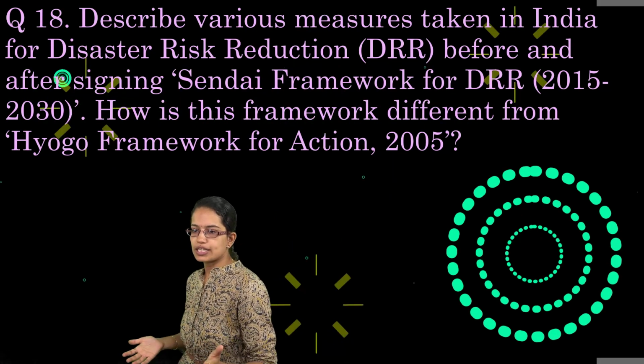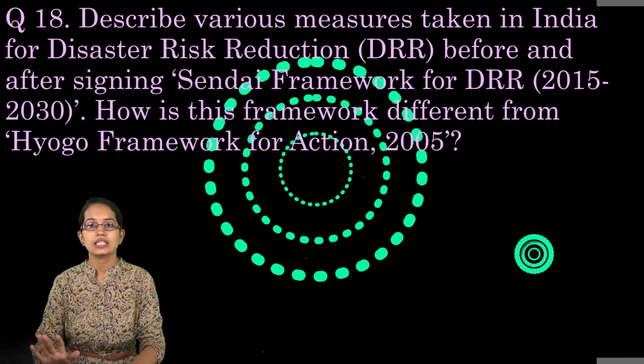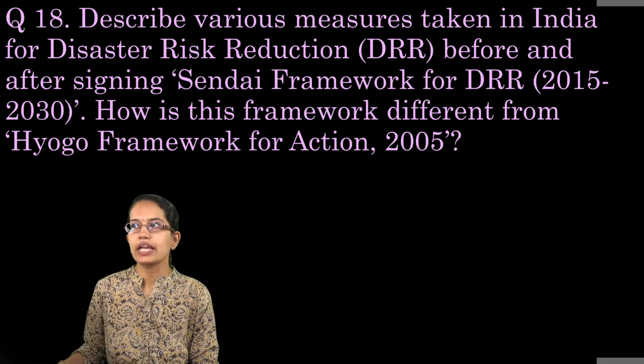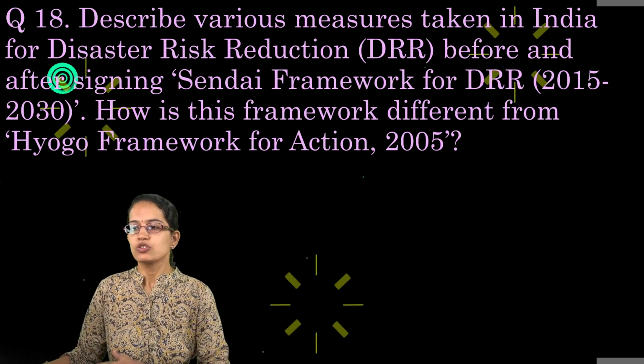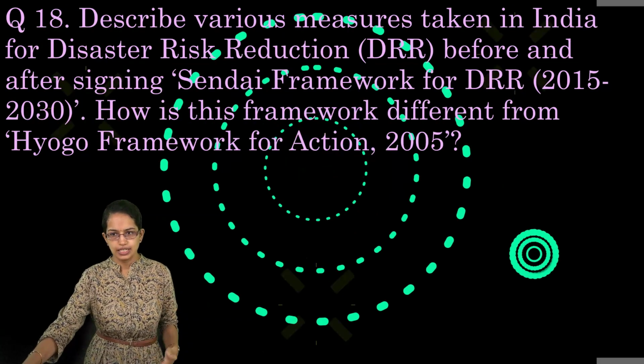The next is disaster risk management before and after the Sendai framework. So before the Sendai framework, the disaster risk strategy was the National Disaster Management Act 2005, which aimed to make India disaster resilient. So we were trying to significantly reduce the loss of life and the asset.